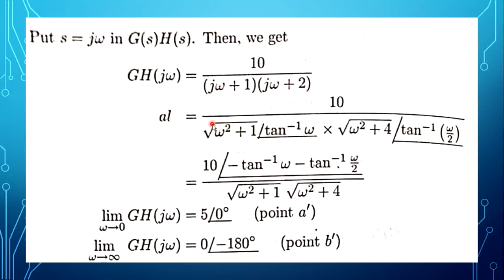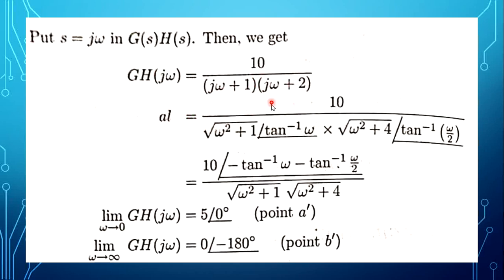Now, first we have to take the magnitude and phase angle for the given system. In the given open loop transfer function, substitute S is j omega. G of j omega, H of j omega, 10 divided by j omega plus 1, j omega plus 2. Now, how do we take magnitude and phase here?